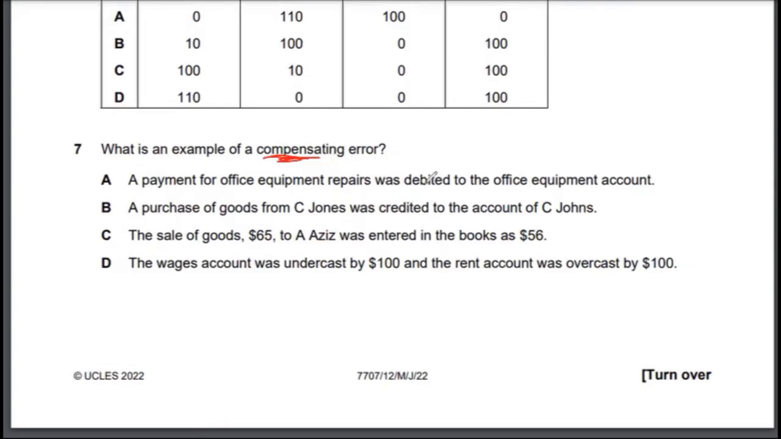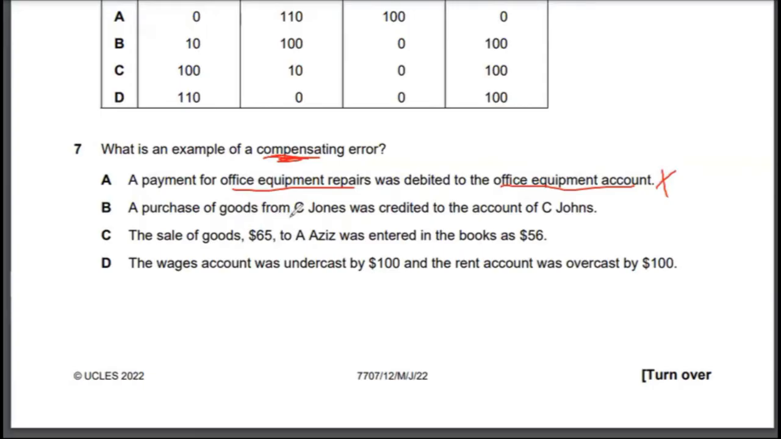You undercast and overcast to the same nature account, right? So if I look through these options, basically what is happening in this case is this is office equipment repairs and this is office equipment account. So these are two different nature accounts, so I will eliminate option A in here.